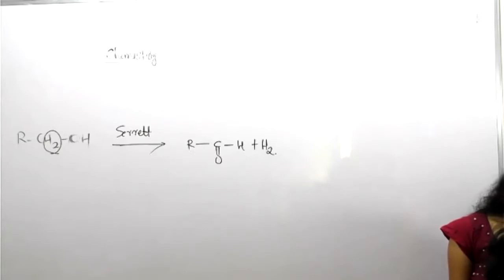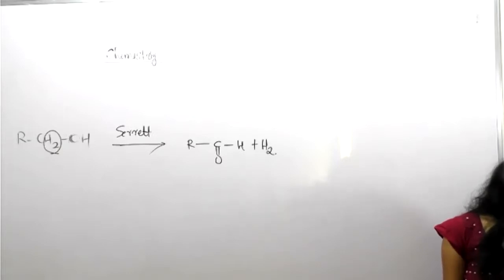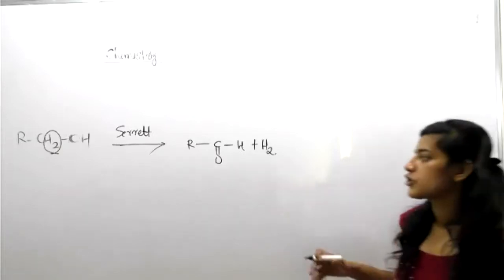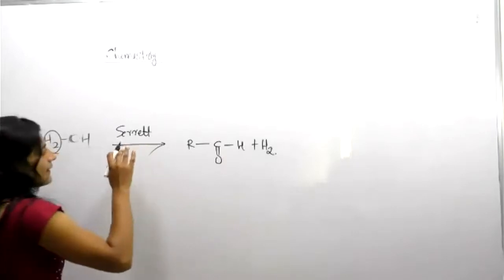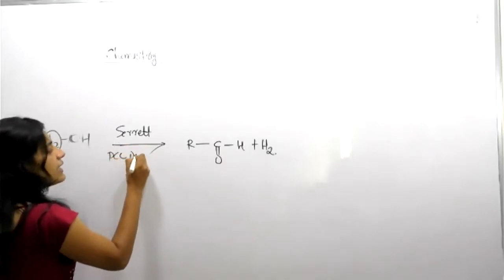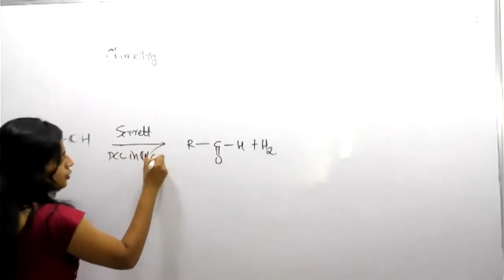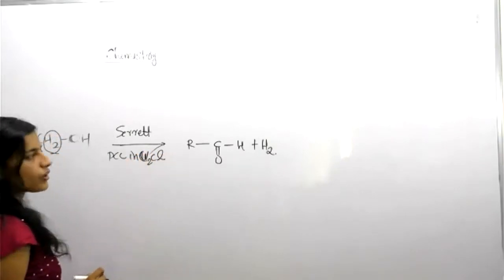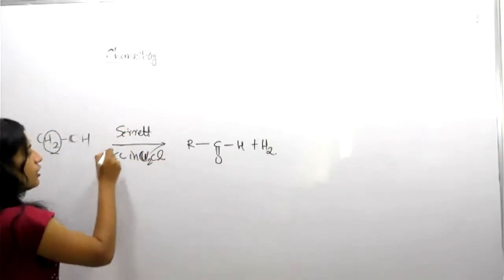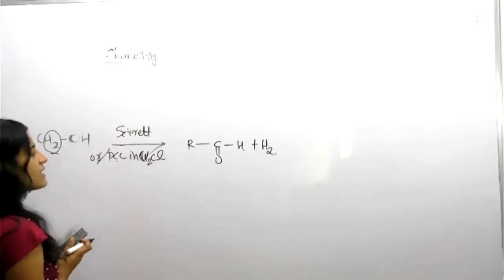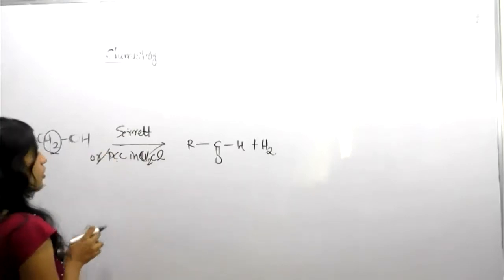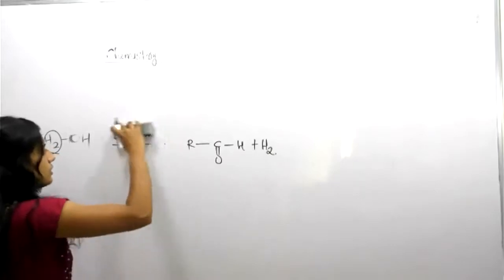PCC means pyridinium chlorochromate. So these are the ones, PCC in CH2Cl2. Instead of this reagent, PCC in CH2Cl2 is also a chance. Okay. Another one.